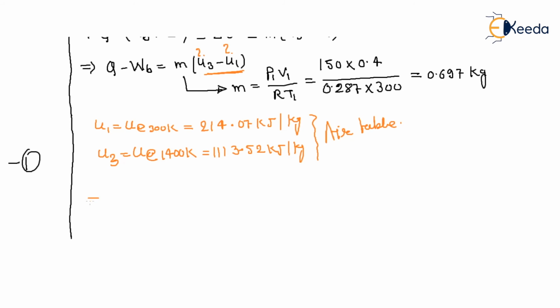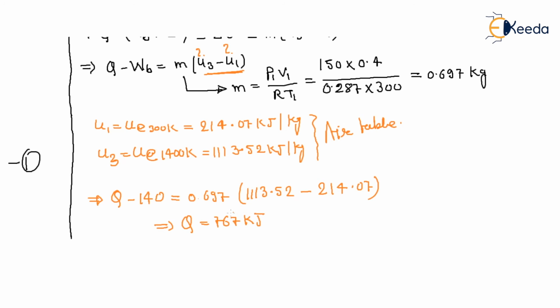So what is Q minus the boundary work? 140. What is the mass? 0.697. What is U3? 1113.52. What is U1? 214.07. So what is the heat in? This is your 767 kilojoule. So its value is positive. So heat into the system, that means heat is added into the system.